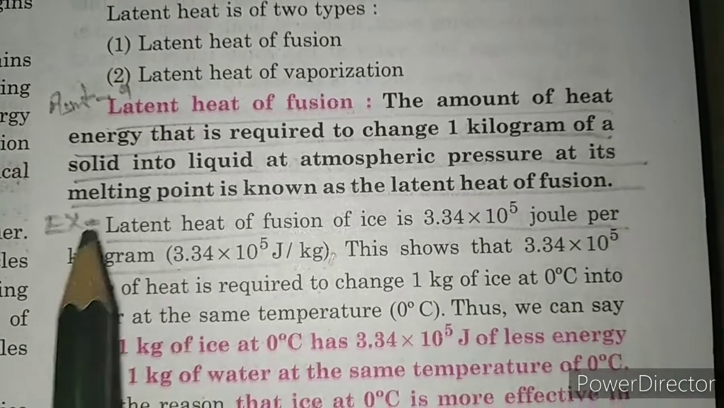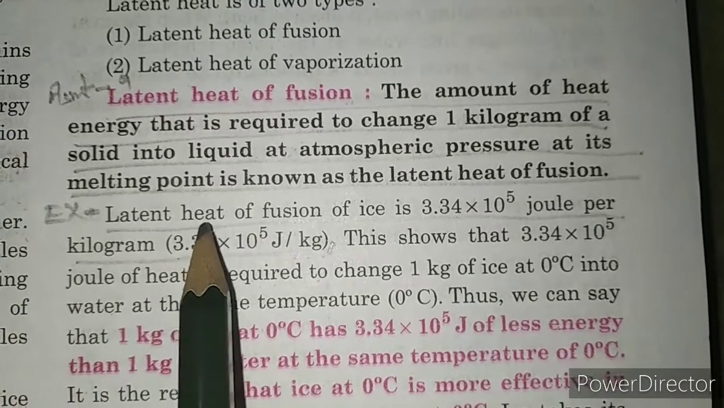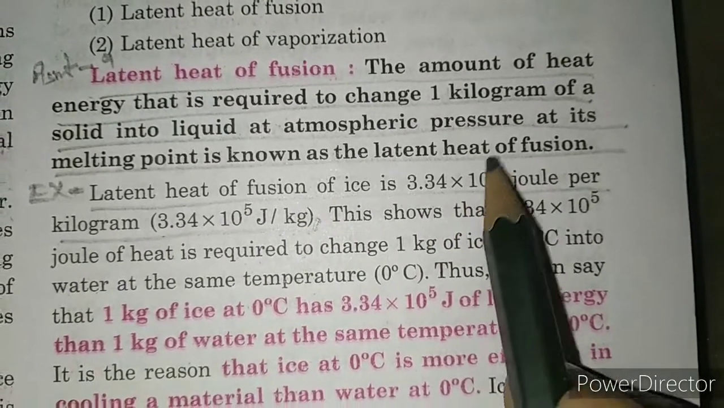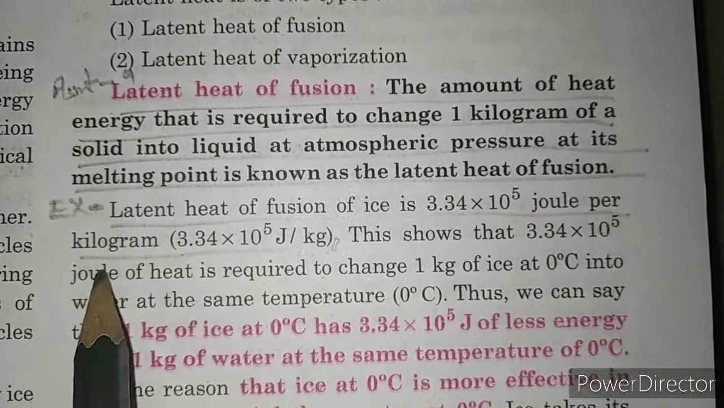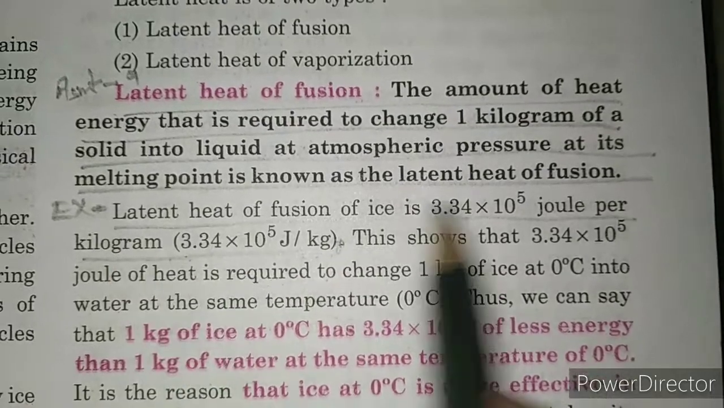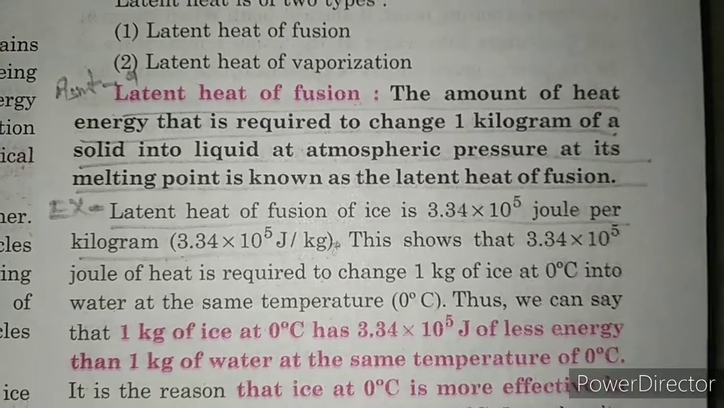You will write the example. This is your definition, and you will write the example. Latent heat of fusion of ice is 3.34 × 10^5 joule per kilogram, right? This is your example.